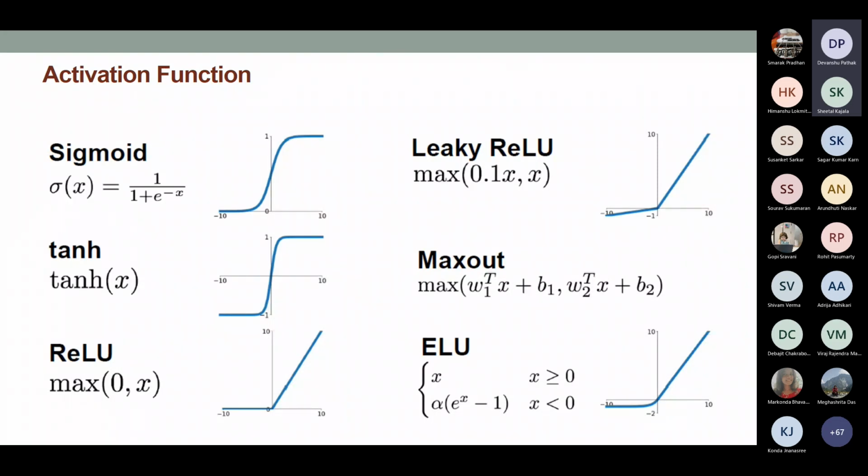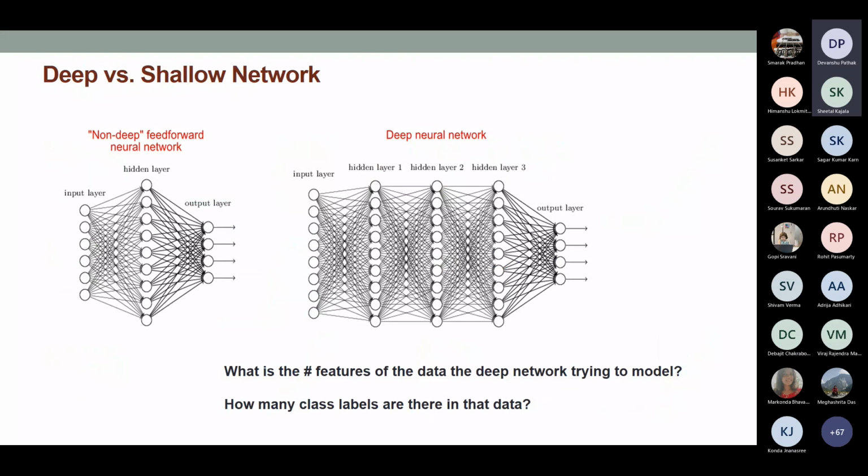But just to give you the final remark, the most popular function that people use today is the ReLU function, with the maximum of 0 and x. You can see the pictures here in this particular slide. All right, so now the distinction between deep and shallow networks.